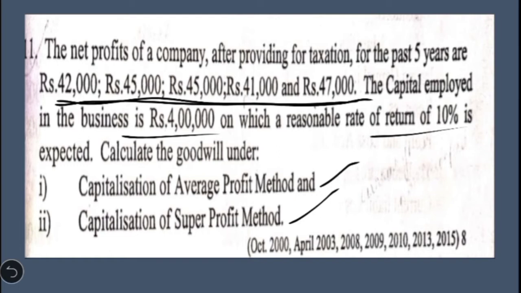In the second step we calculate the total value of the business. In the third step we write the capital employed or net assets of the firm. In the fourth step, by using the formula, value of goodwill is equal to total value of the business minus net assets. So this will give you the value of goodwill.